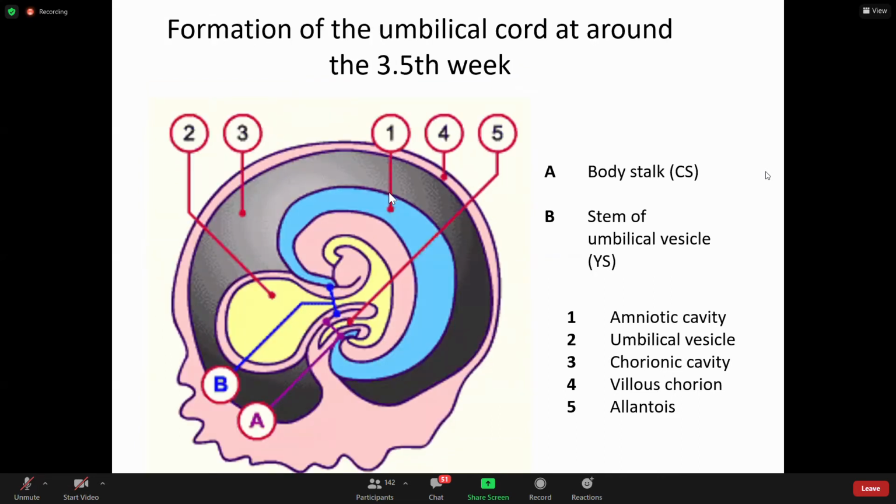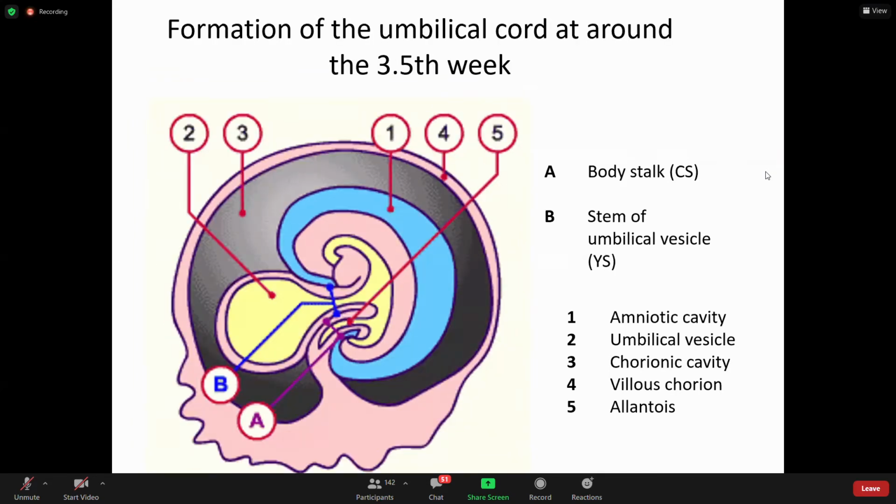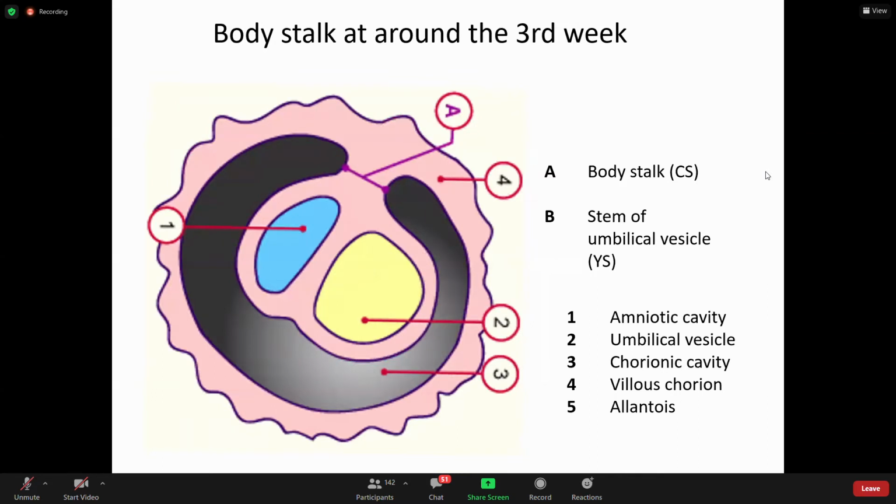Then if we see further progress, the amniotic cavity becomes bigger in size. The chorionic cavity also becomes bigger in size. If we compare this previous figure with this one, the amniotic cavity is like this, and the yolk sac is on the other side.